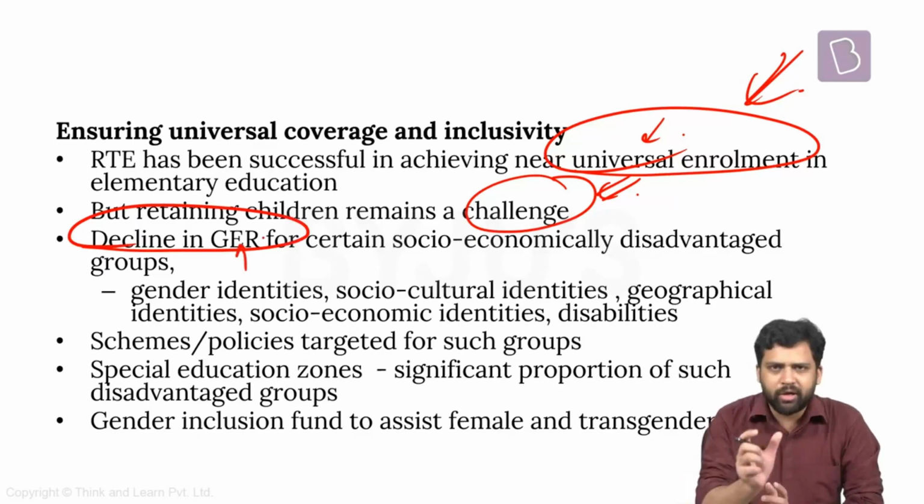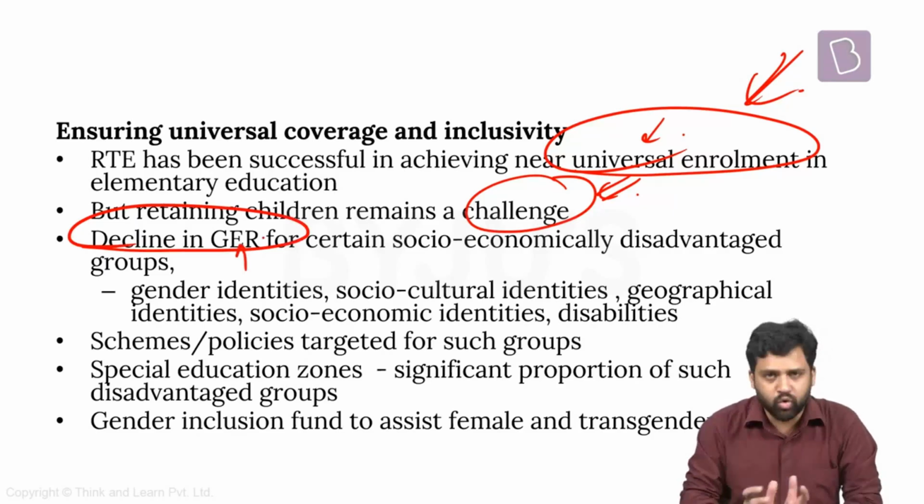Gross enrollment ratio, we know that, right? For a particular age category, how many of the kids should be enrolled in school education? This is something which has been declining. And what makes things worse is this decline is more among certain sections. It is more among female candidates, transgender candidates. It is more among people having some specific social cultural identities, for example, people belonging to the Dalit sections, children belonging to the tribal communities.